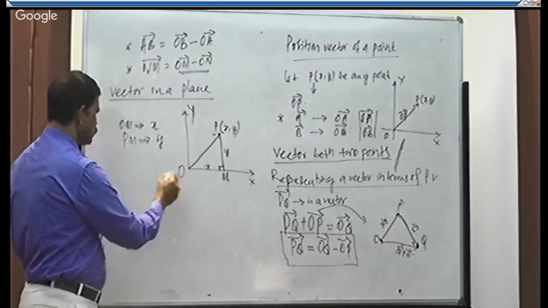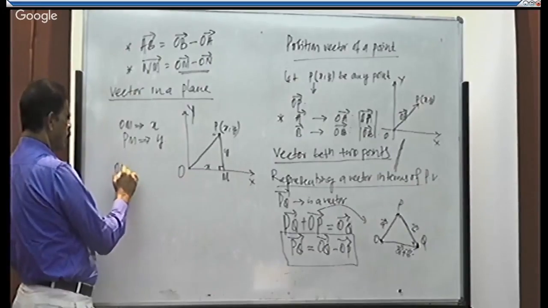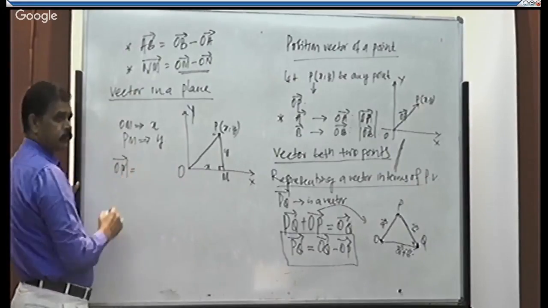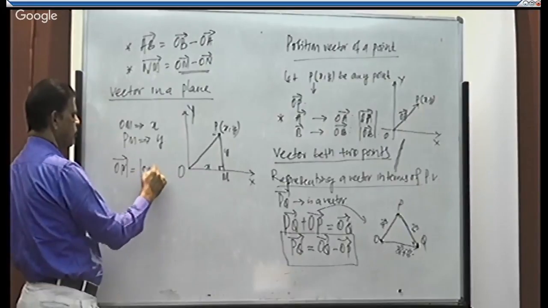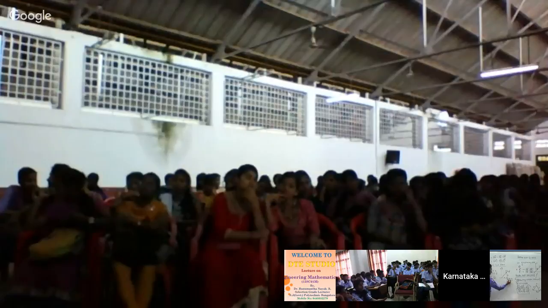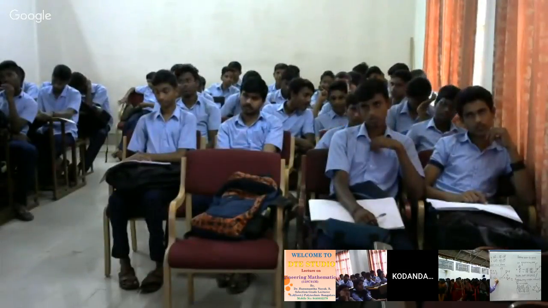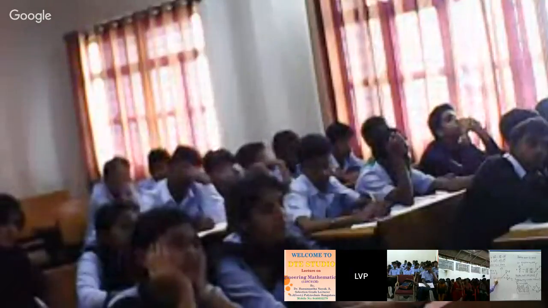So if I take the vector OM, it is the magnitude of OM into the unit vector along OM. What is the unit vector along the x-axis? i. Therefore, it is x into i.